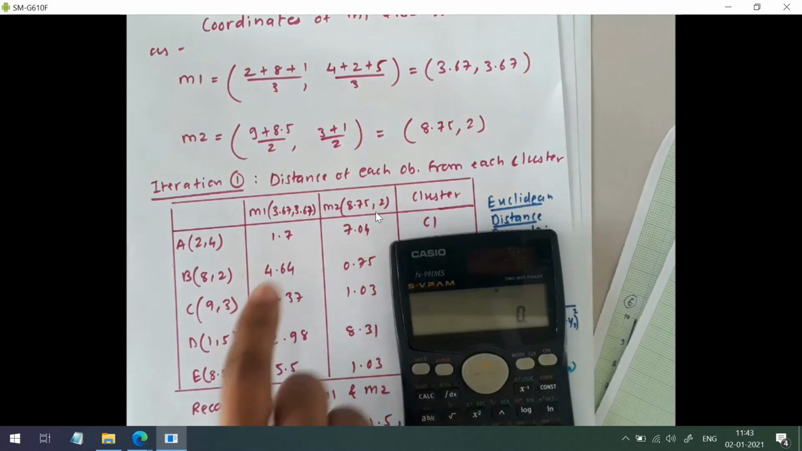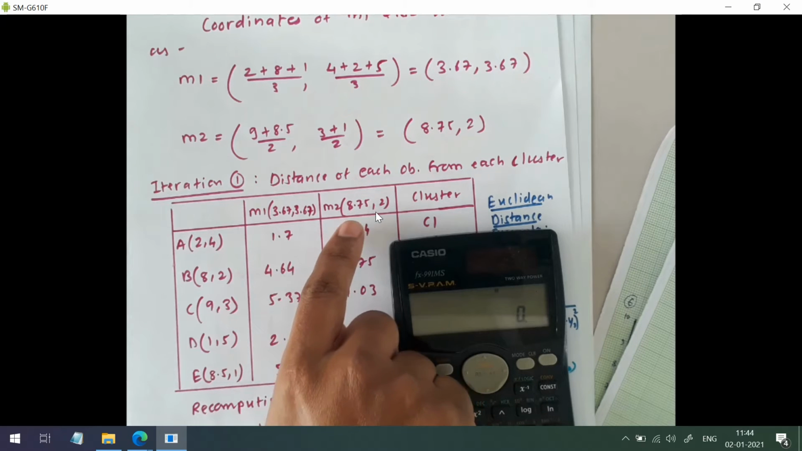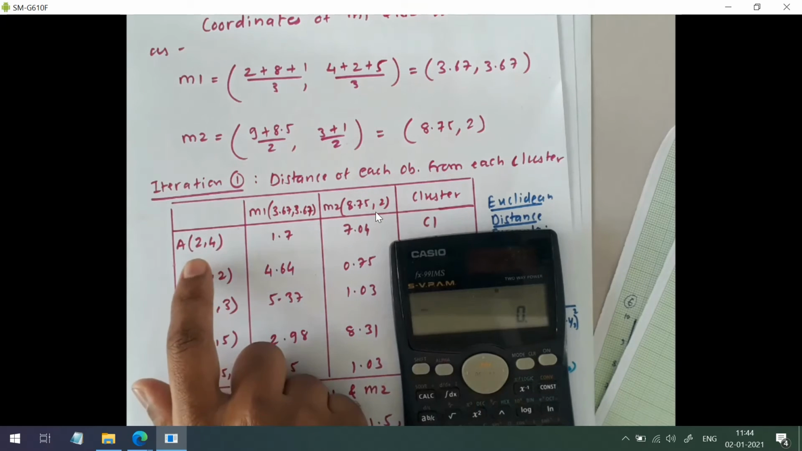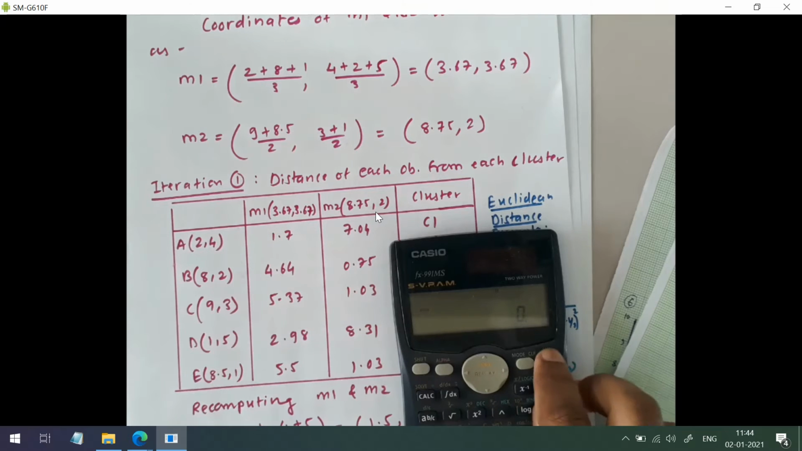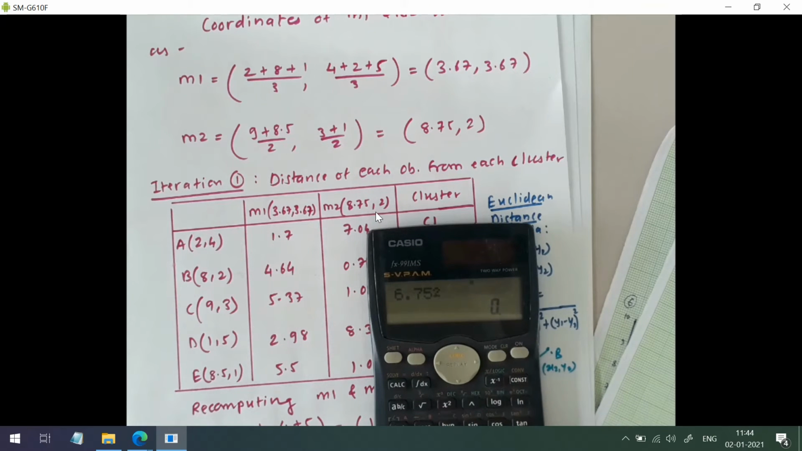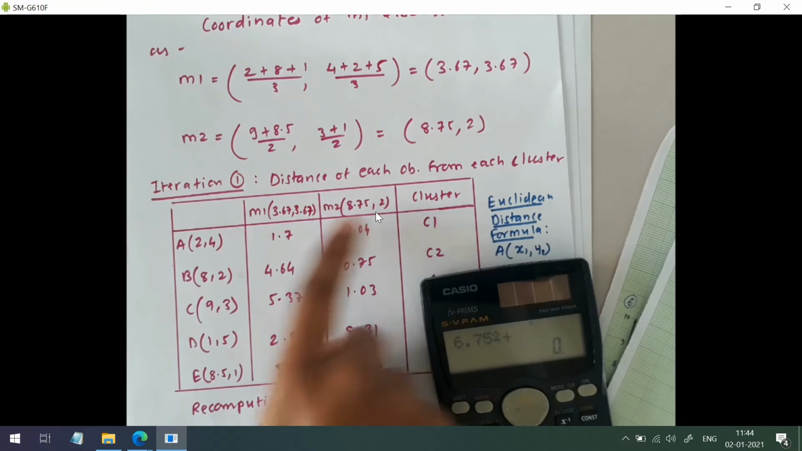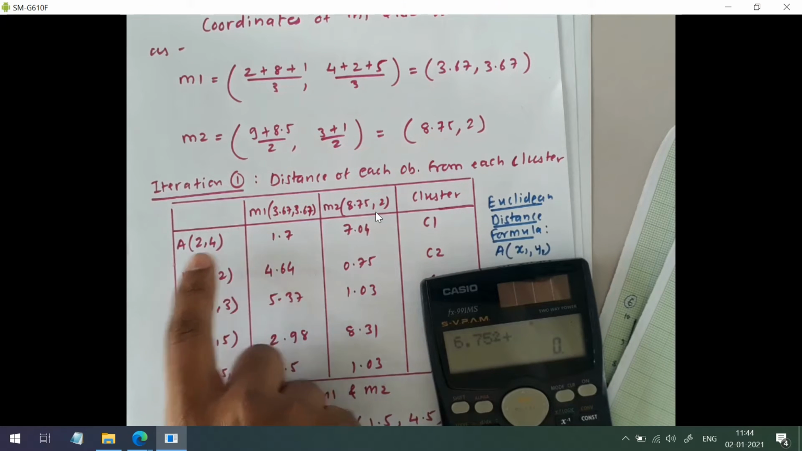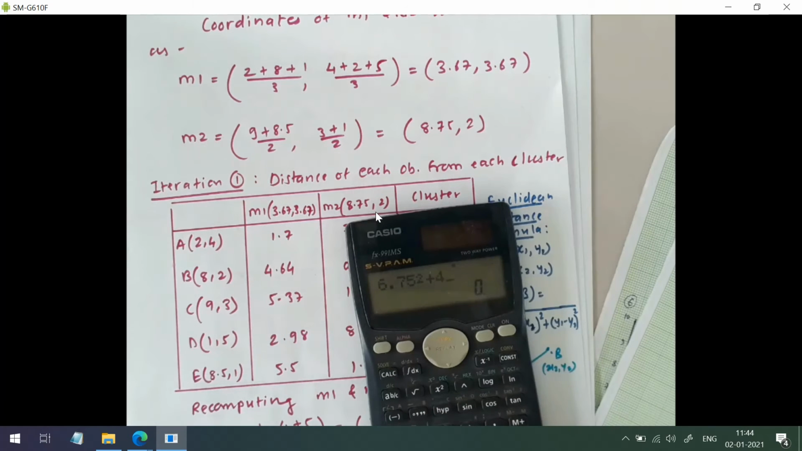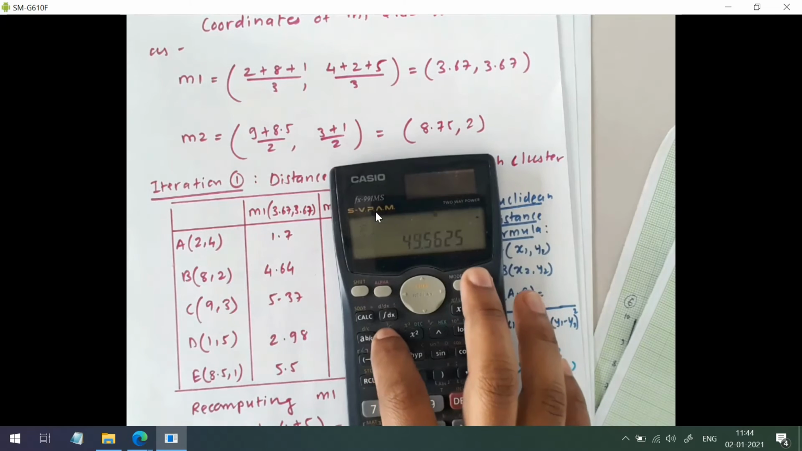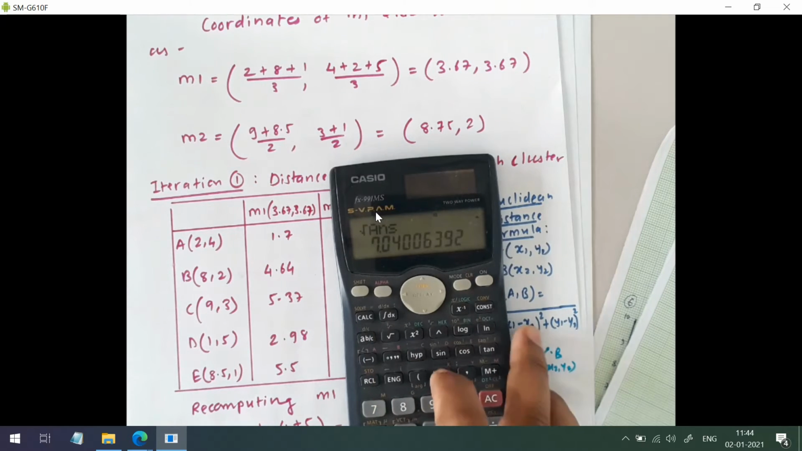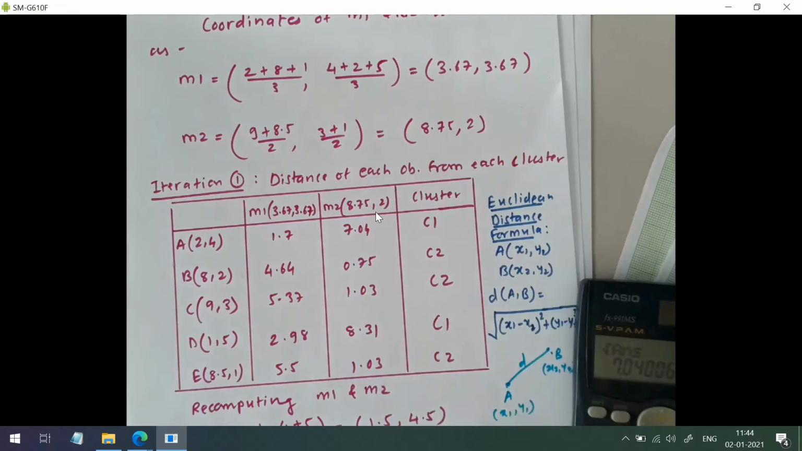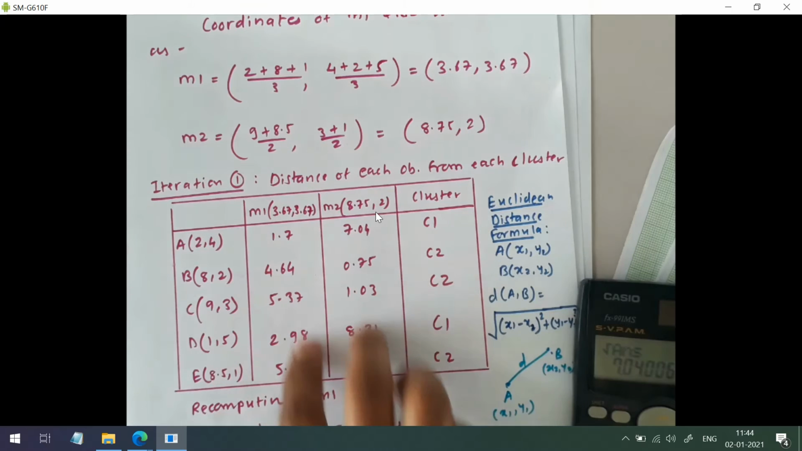First we calculate the difference between the x coordinates: 8.75 minus 2 is 6.75, and we square that. Plus 2 minus 4, that is minus 2, and its square is 4. Then we take the square root of the answer, which is 7.04. In this way you have to fill this table.